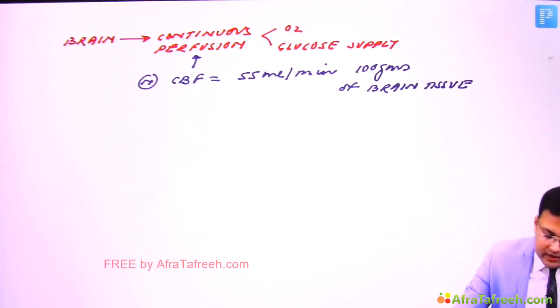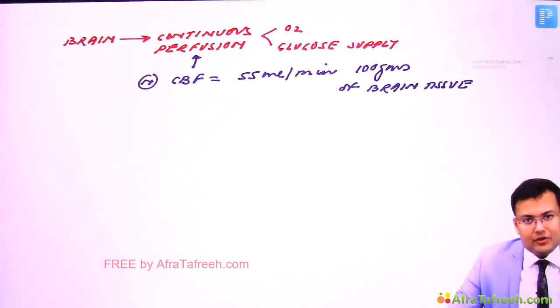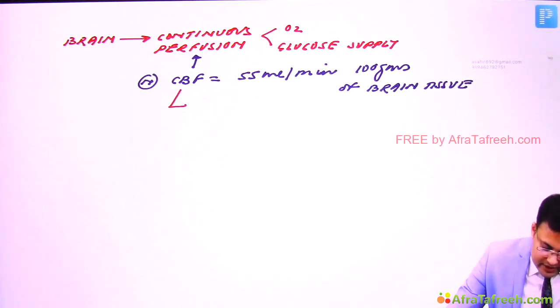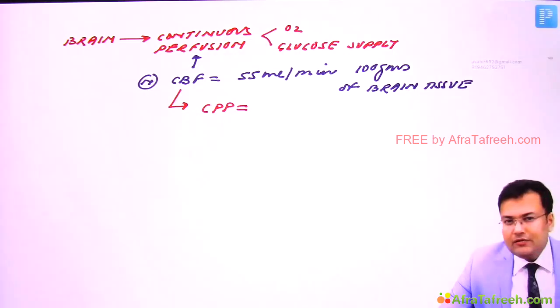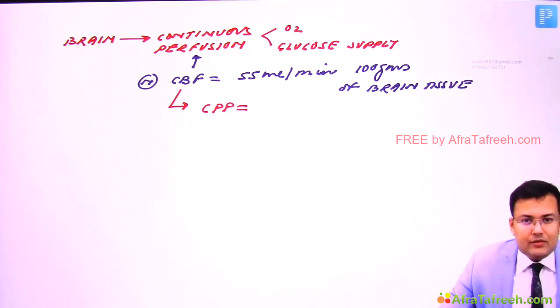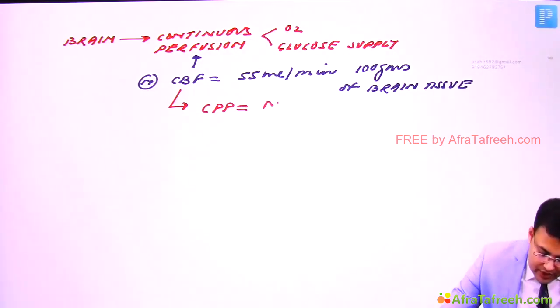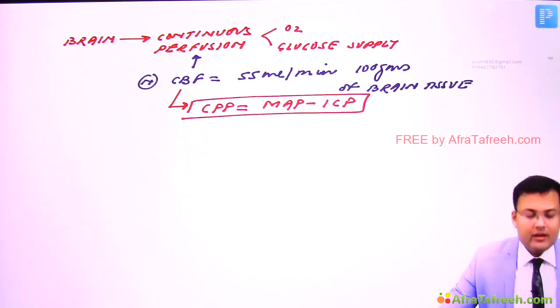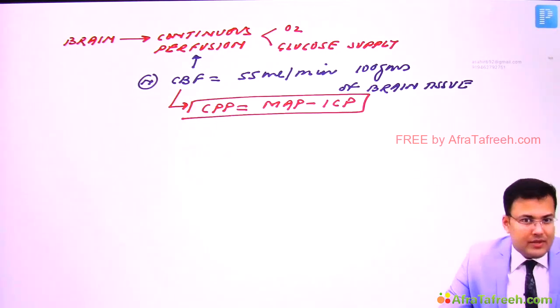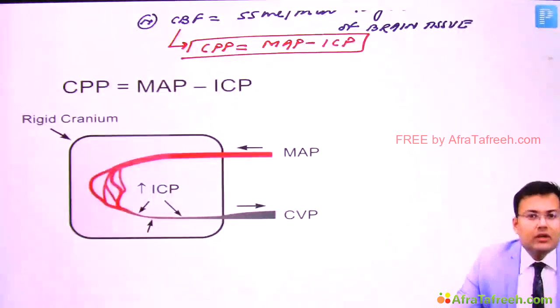Now this cerebral blood flow is dependent on cerebral perfusion pressure. And what is the formula for cerebral perfusion pressure? It is equal to mean arterial pressure minus intracranial pressure. Now see what are the normal values.